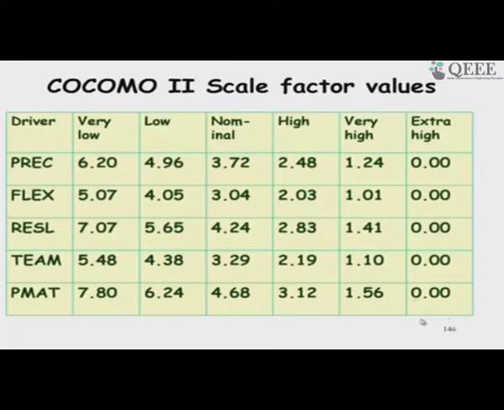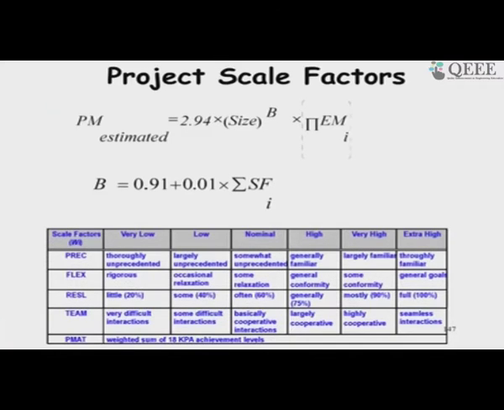So, if we have everything favorable to us, this factor becomes 0, and then we use this in the expression: first compute the b, it is 0.91 plus 0.01 into the scale factor, and then we use this in the expression. Many tools are available, we just have to use our judgment here and then it will give the result automatically.